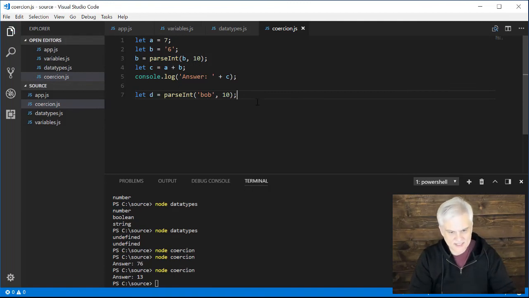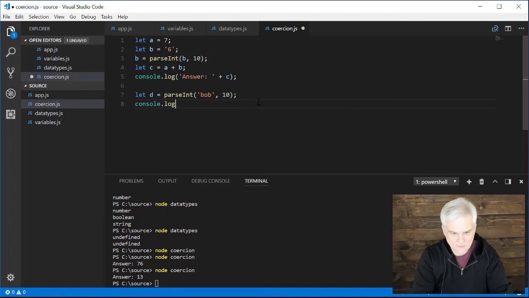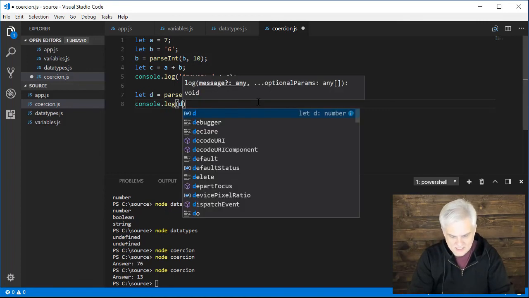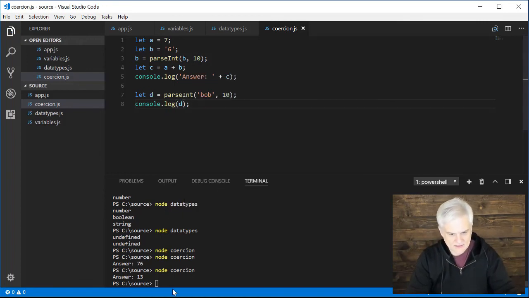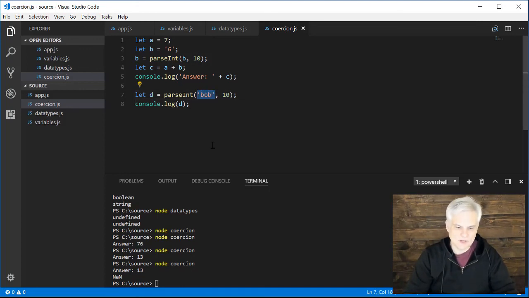So I'm going to save this. Well, let's go ahead and console.log d. And so let's run that, and then we'll do this. All right, and I get NaN, which represents not a number. It's not really an error, it's just telling us that the value we passed in is not a number.